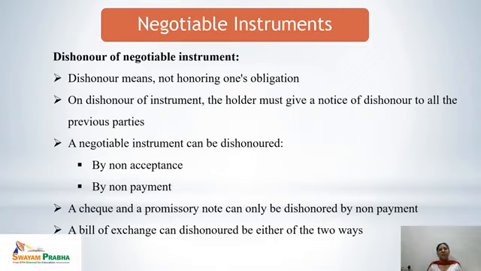So a negotiable instrument can be dishonored either by non-acceptance or by non-payment. These are the only two ways for a negotiable instrument to get dishonored. A check and a promissory note can only be dishonored by non-payment. That means a bill of exchange can be dishonored in either of the two ways, by non-acceptance or by non-payment. But a check or promissory note can be dishonored only by non-payment, because in case of a check and promissory note, acceptance is not necessary.